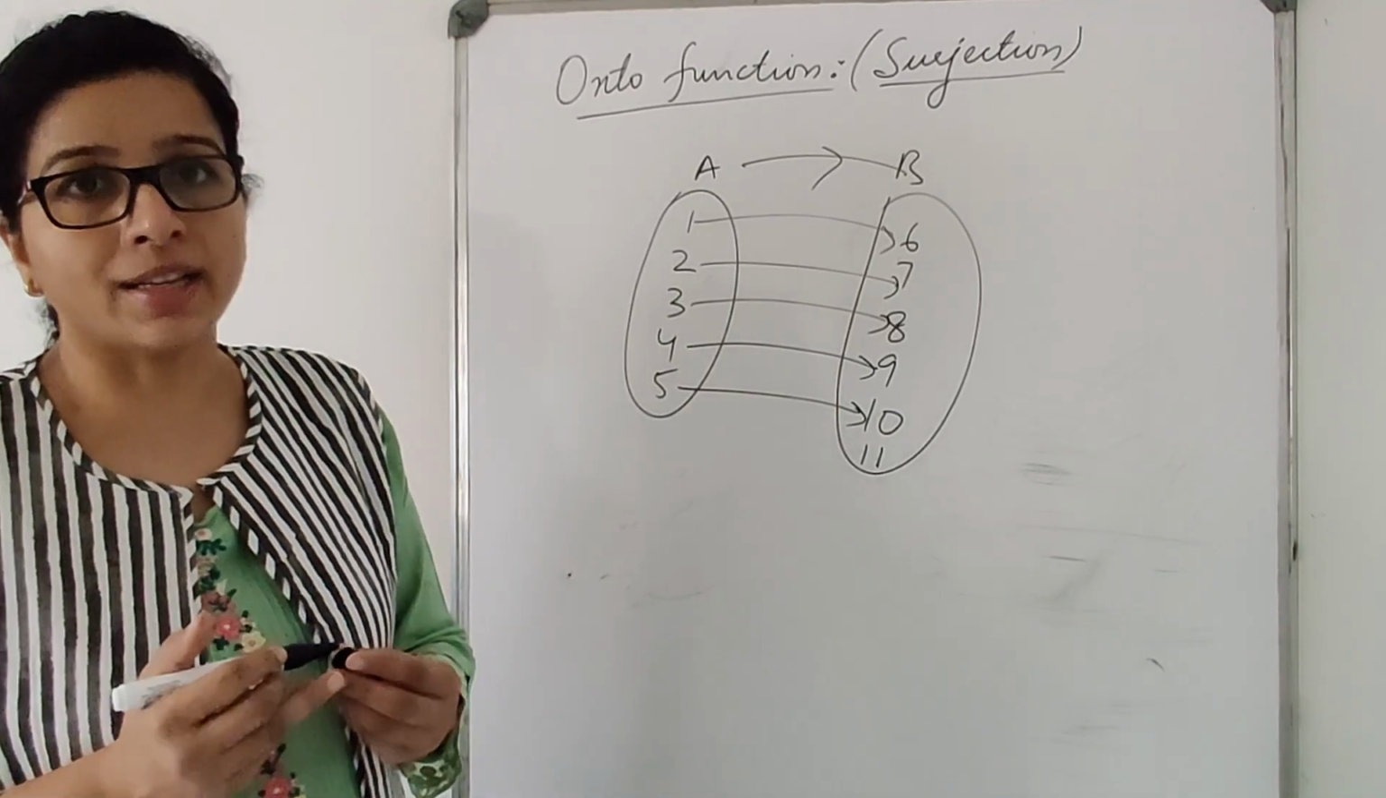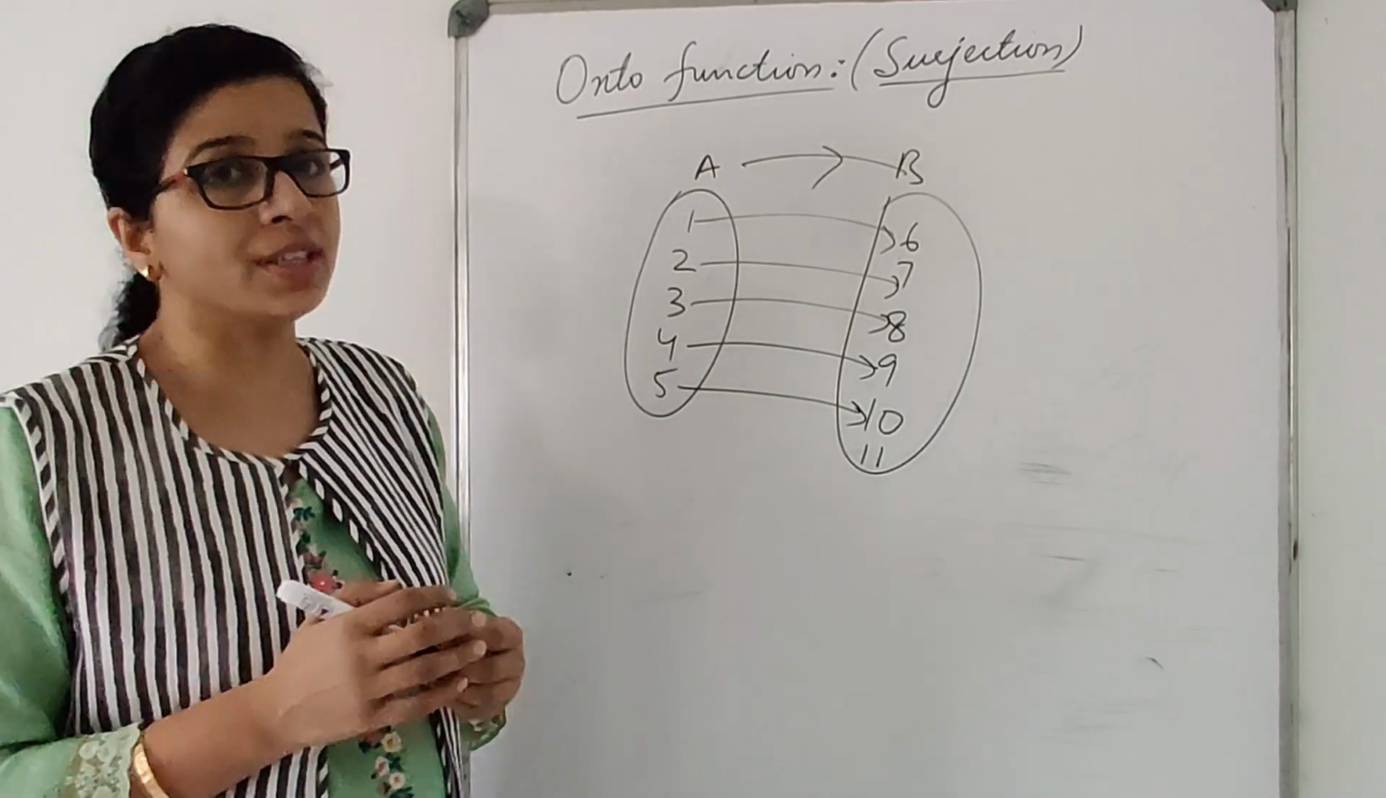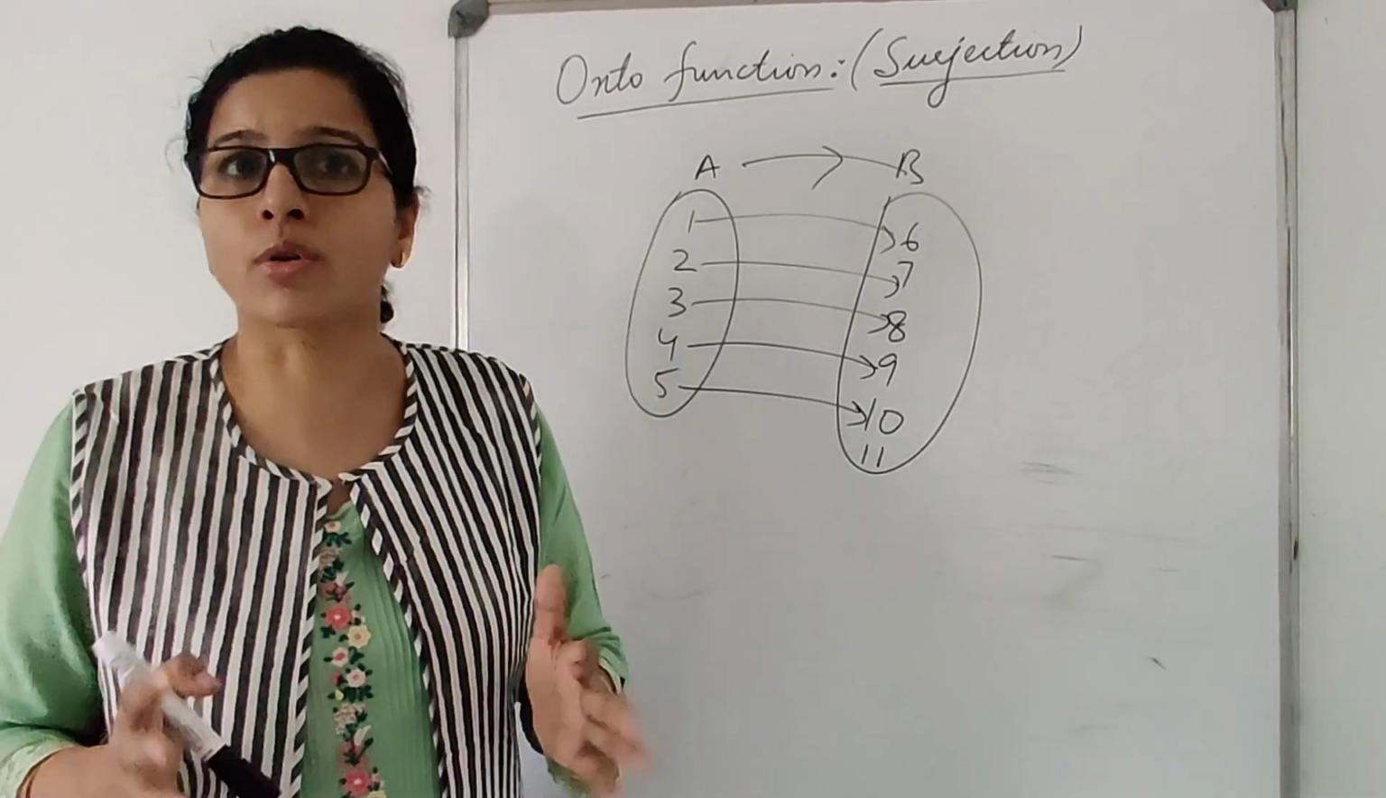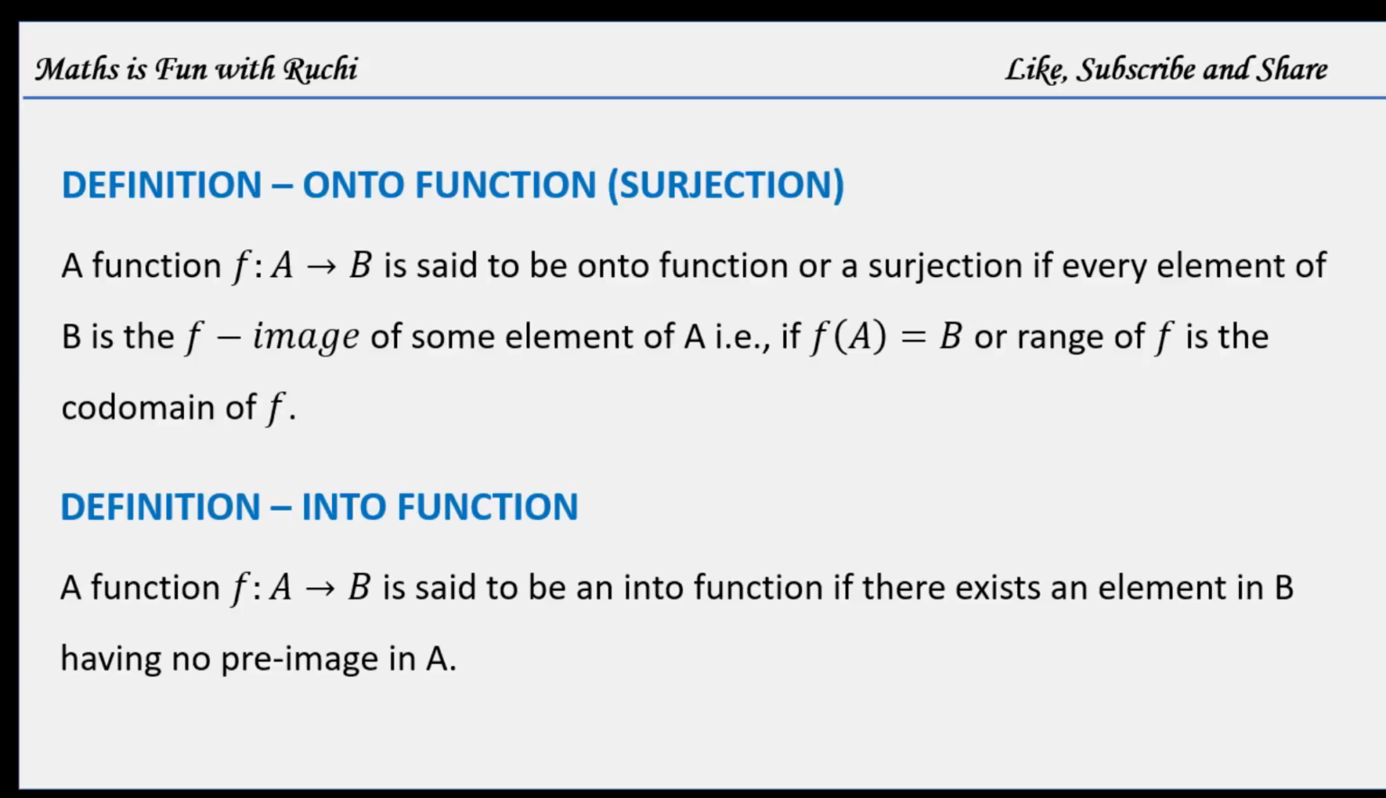Okay. Now let us check the proper definition of this, and then we will learn the algorithm for how to check whether my function is onto or not. So the definition of onto function is: a function f from A to B is said to be an onto function or a surjection if every element of B is the f image of some element of A.